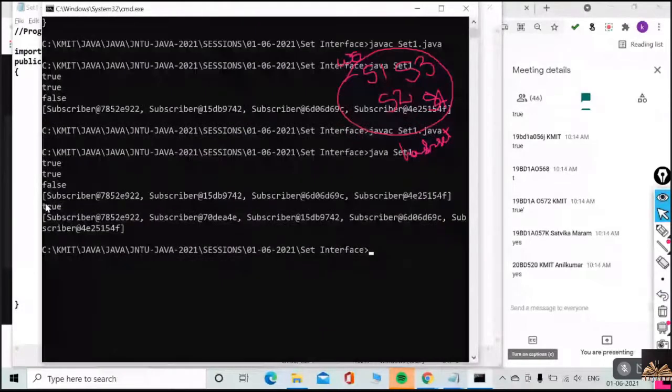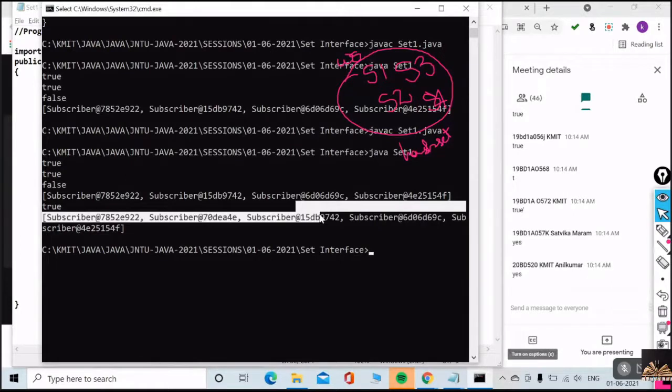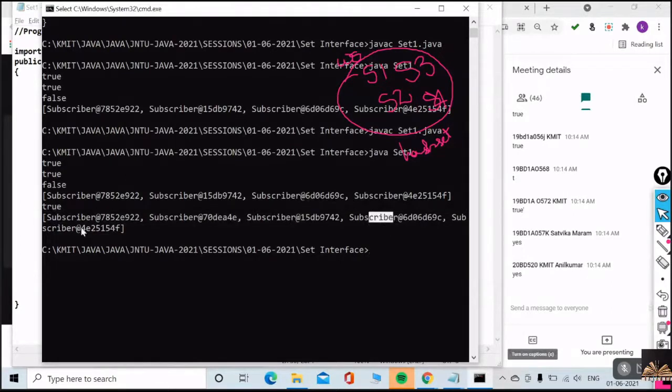If you are trying to print, where is S2? Five objects were added, no? One, two, three, four, and five. Did you understand? The fifth object also got added, right?